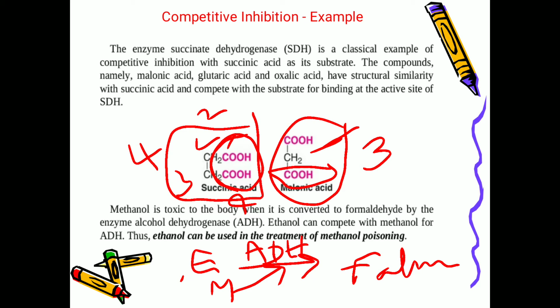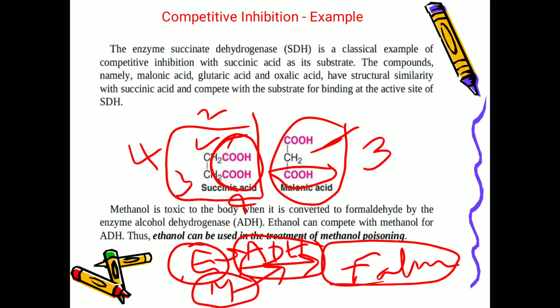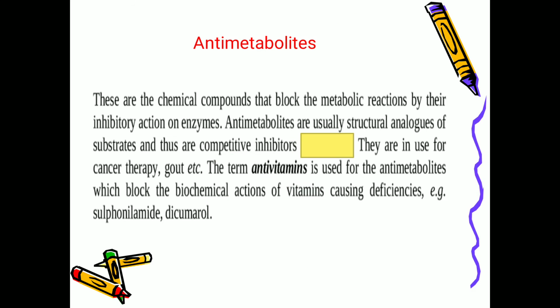So to avoid this poison, in the treatment of methanol poisoning, ethanol will be injected into the body so that this ethanol binds with the ADH, that is alcohol dehydrogenase. So the free enzyme is not available for the methanol to bind, and there is no formation of formaldehyde at all. So for the treatment of methanol poisoning, ethanol is used.